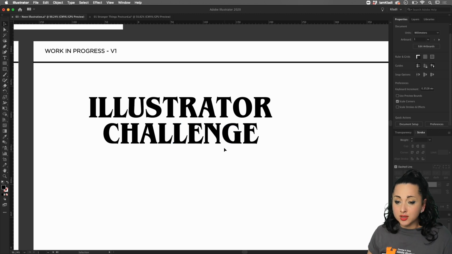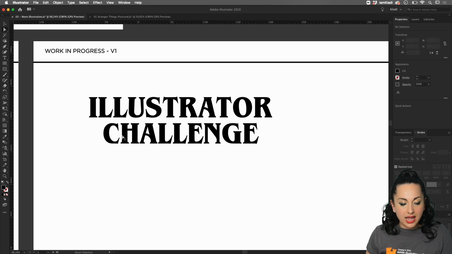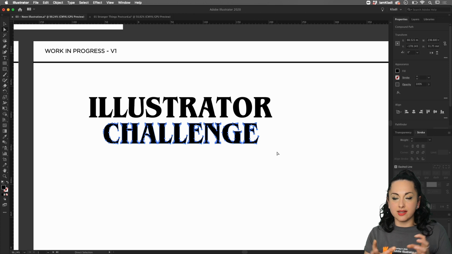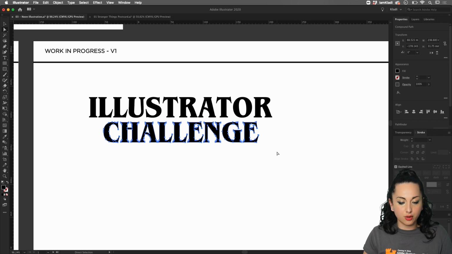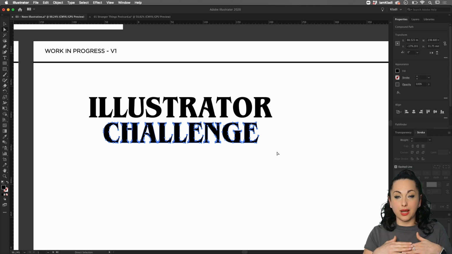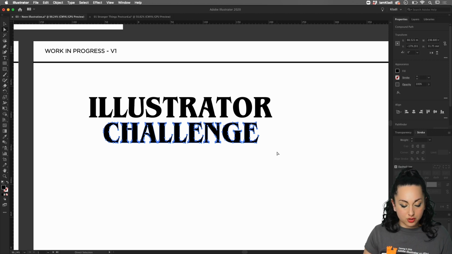Another way in which you can work with the leading, if you decided perhaps to already outline your text, is press A on your keyboard and then click and drag on the text that you want to move in order to create an isolated selection. And instead of having both of the texts, you just select the text below, and then with the arrow keys you can move it up and down as you wish. And if you want to move it with a bigger distance, so you want to have a bigger increment, all you have to do is click on the shift key and also the arrow together, just like so.